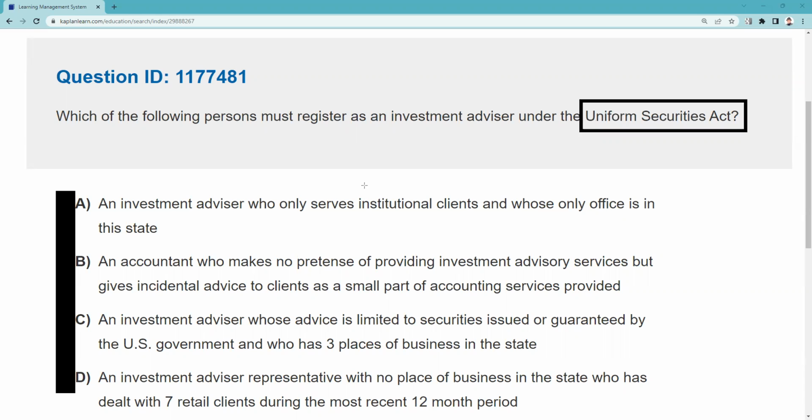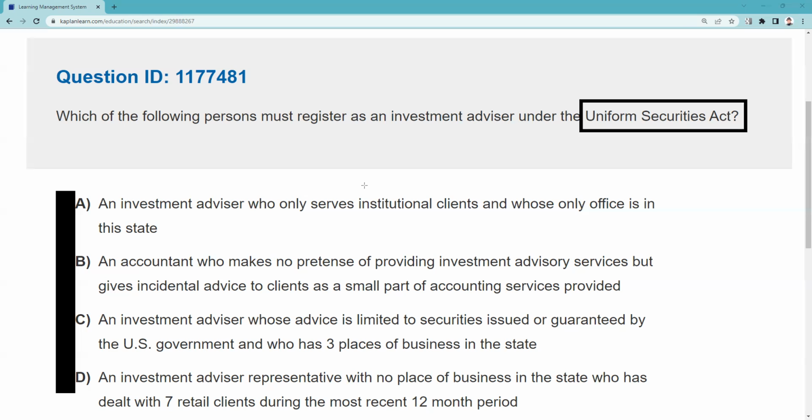All right, so they're asking who has to register here. Let's go through our list of suspects. A: an investment advisor who serves institutional clients whose only office is in the state. Well, yeah, I think so. I mean, that sounds like I give investment advice. I'm in the business of giving investment advice. I want compensation. That's the ABC test. There's nothing here about assets under management that would tell me that this is a federally covered advisor. So A looks pretty good.